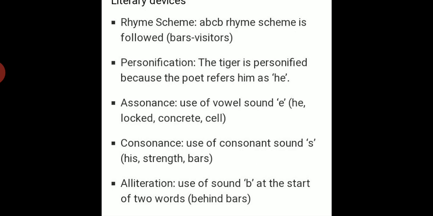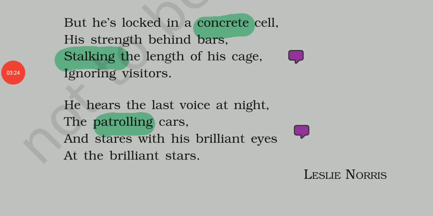Next is assonance, use of vowel sound e: he, locked, concrete, cell. Here the vowel e is repeated. Then consonance, the s sound is repeated again and again in this paragraph: his strength bars. And there is alliteration, the use of sound b at the starting of two words, that is behind bars. Let us move to the next.